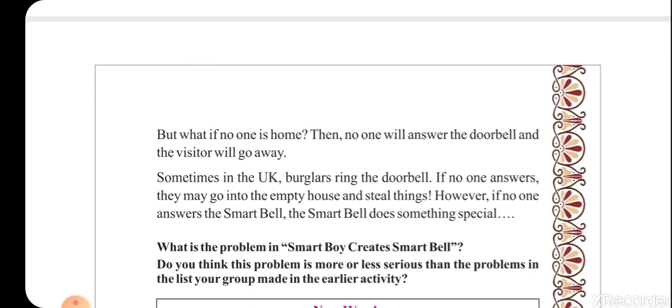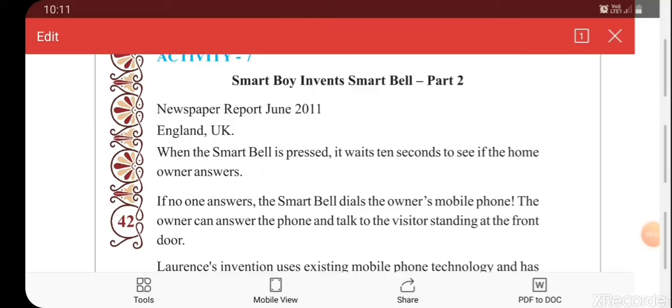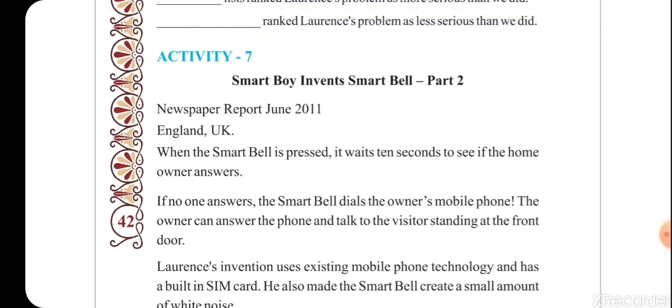In such a case, if the visitor is not of a very good conscience, not of a very good heart, like a burglar, then what would happen? They would come inside the empty house and steal things. So to address this, a smart bell does something special. Smart Boy Invents Smart Bell, Part 2. Newspaper report, June 2011, England, UK.